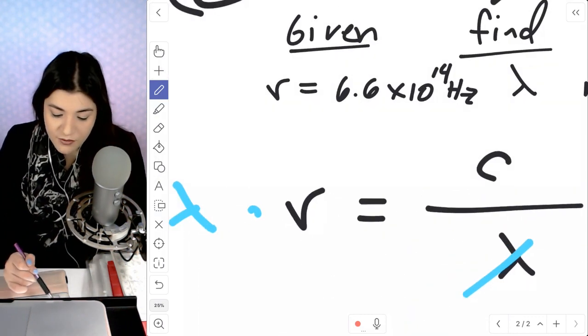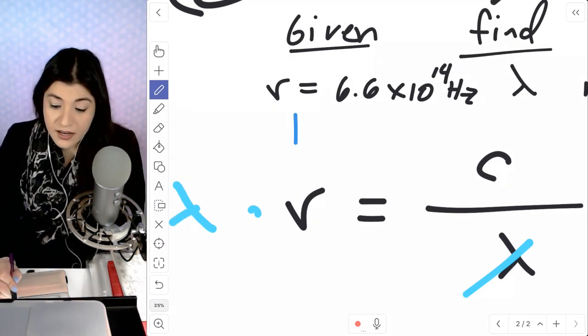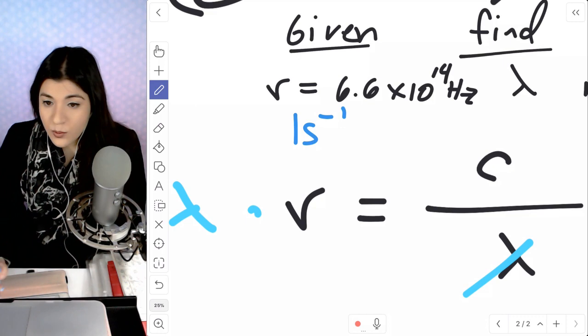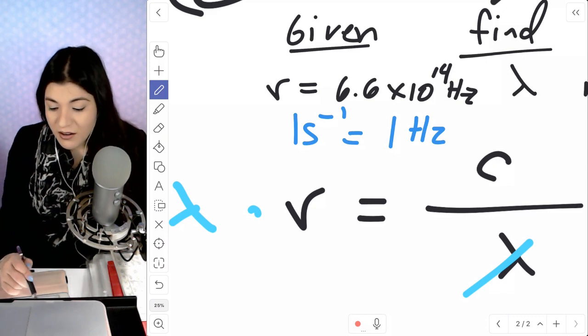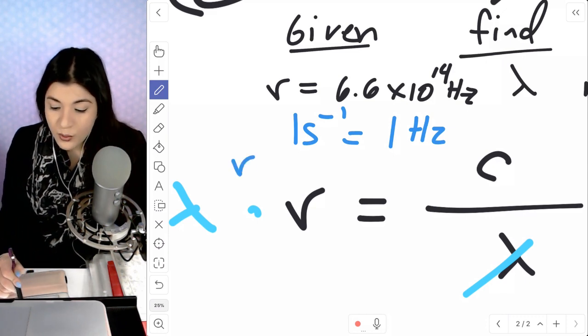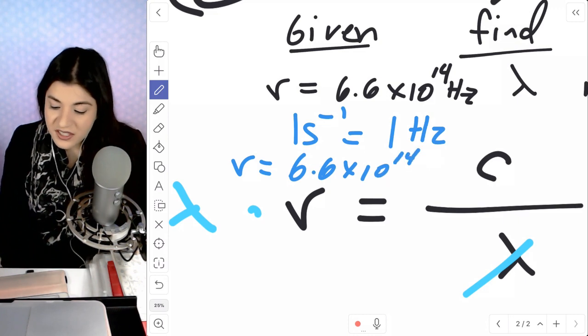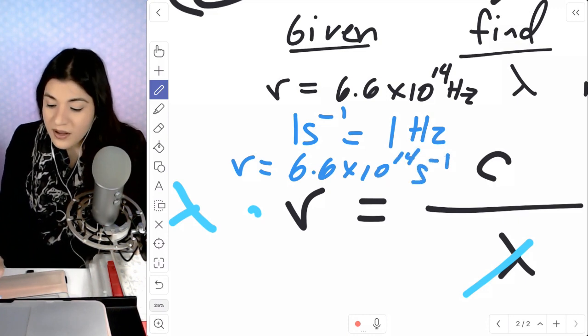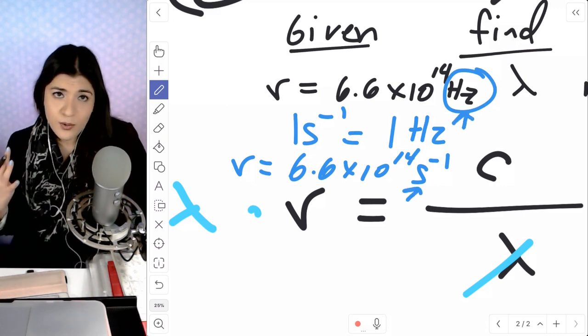So something that you have to know is that 1 second to the negative first power is equal to 1 hertz. So it's really just 1 to 1, which is nice because we could automatically change this to 6.6 times 10 to the 14th seconds to the negative first power, just replacing hertz with seconds. Okay, so that's the unit that we're going to be using.